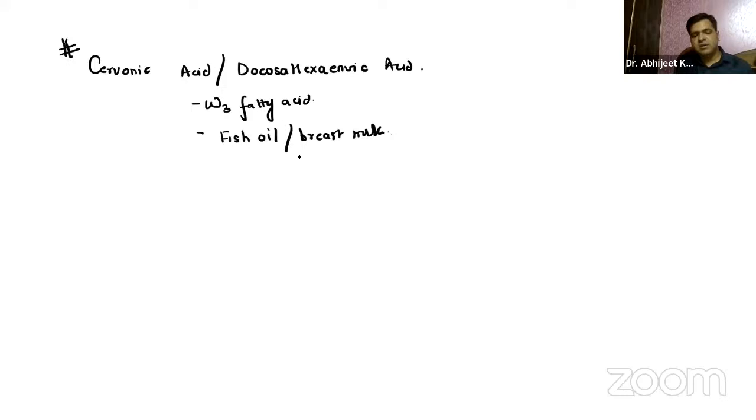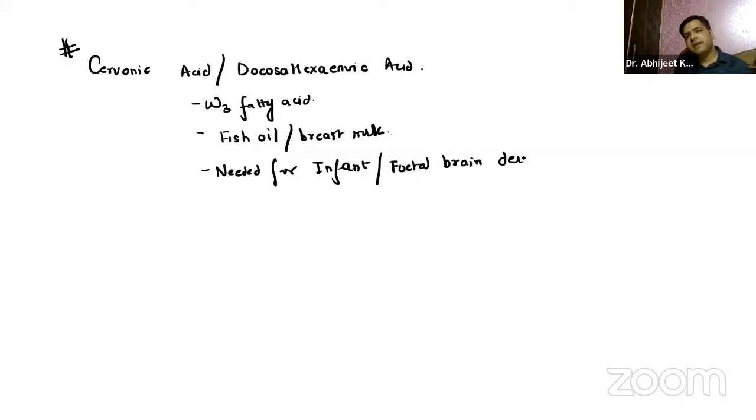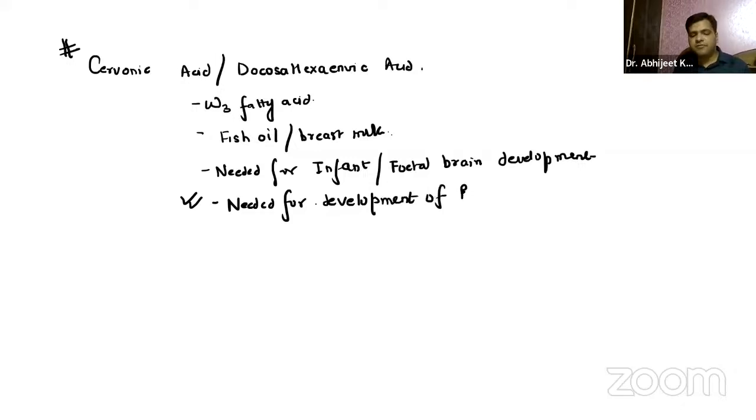The source, right? Now, it is needed for infants. Now, when I say infant, up to 1 year of age, right? Or fetal brain development. Again, guys, very, very important question. It is also needed for development of the retina. It is also for the development of the eye, and which part of the eye is it needed for? The development of the retina.